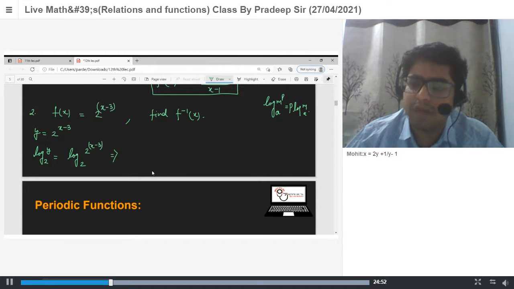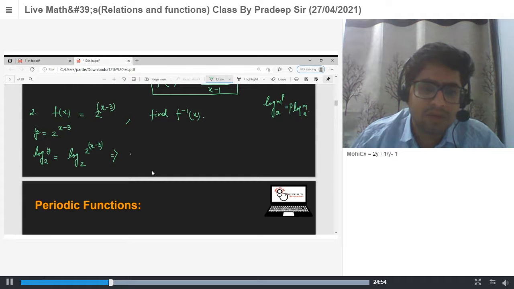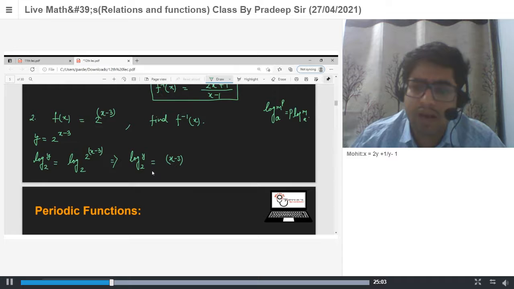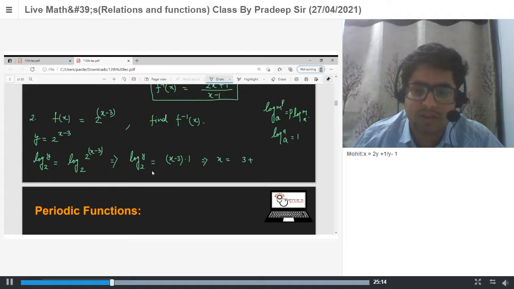So this will become log y to the base 2 is equal to (x minus 3) log 2 to the base 2. And log a to the base a is 1. So x minus 3 is equal to log y to the base 2, which implies x is equal to 3 plus log y to the base 2. So hence f inverse x is 3 plus log x to the base 2.